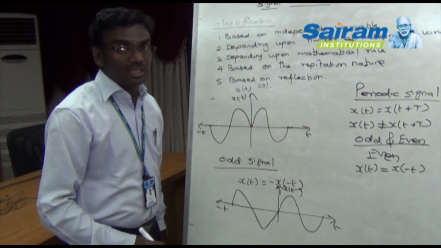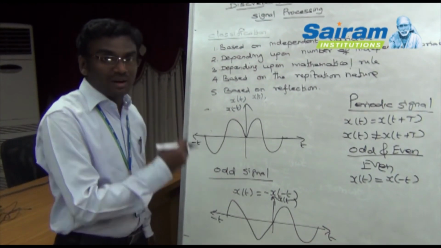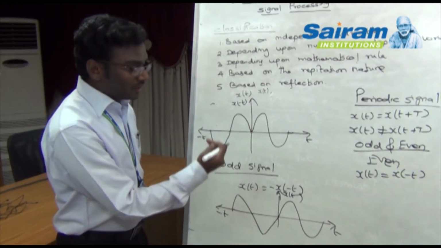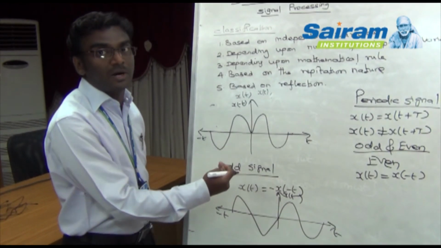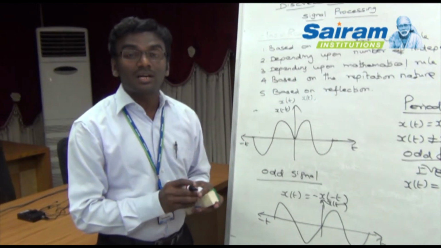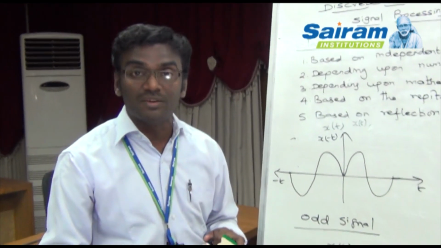Now, in even and odd signals, we have different properties. If the signal obeys the corresponding properties, then we can easily identify the continuous or discrete nature of the even and odd signal.